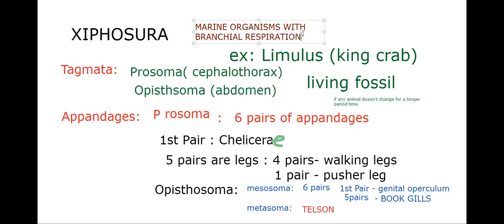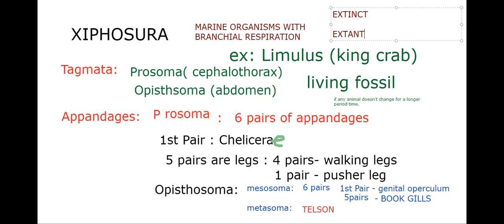These are marine organisms with branchial respiration. That is the characteristic feature. Here we see some extinct and some extant. Extinct means gone out. But extant, 3 genera are there. Extant means living. We are extant. Those that are gone out, we say extinct. Okay, 3 genera of extant living animals are present.